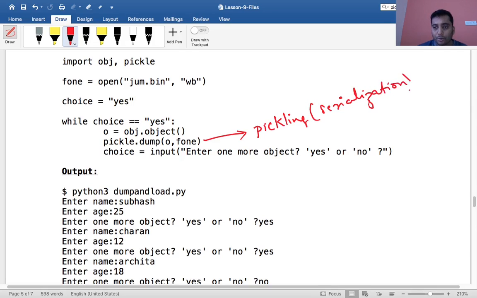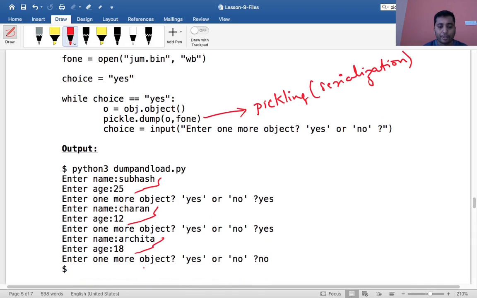Okay, and then I'll say enter one more object. You want yes or no? So like that, this loop keeps on running 3 times, because I'm entering 3 objects. One is Subhash 25, next is Charan 12, and then Archita 18. So I have created 3 objects, and all the 3 objects have been dumped in the file f1. So f1 is a binary file which contains 3 objects in the compressed binary format, right?